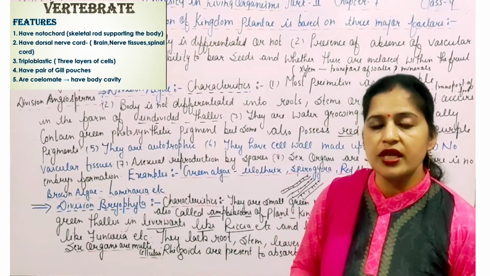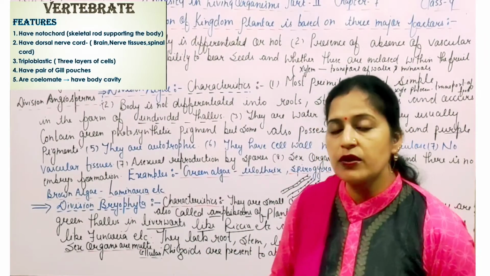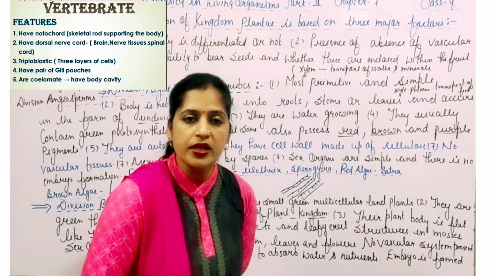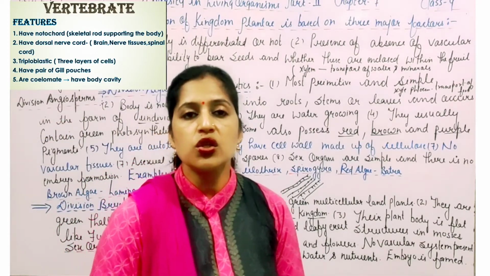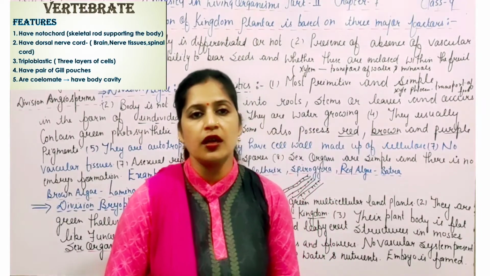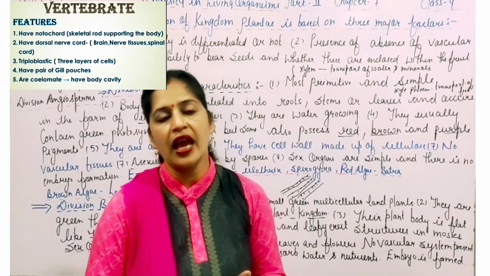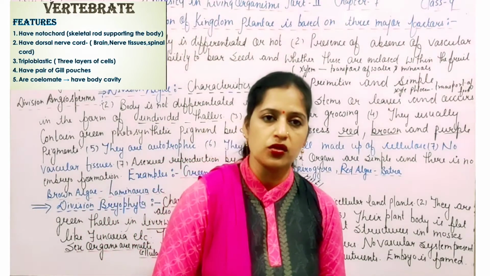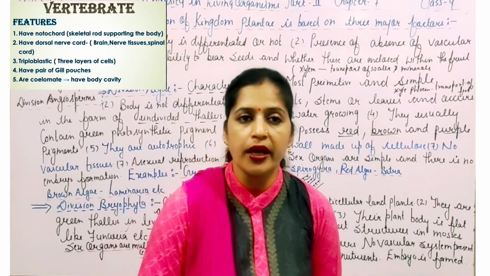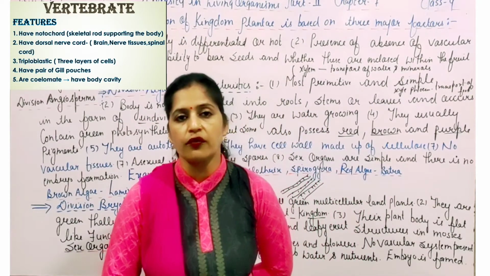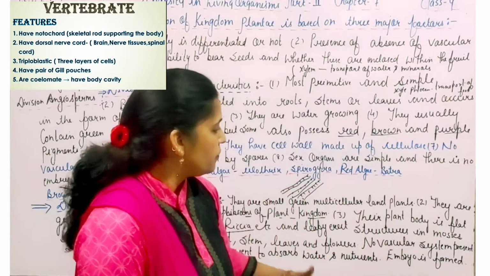The sex organs of division Bryophyta are totally multicellular. Rhizoids are present. The rhizoids are present in these plants, and what do the rhizoids do? To absorb the water and nutrients from the soil, and after the absorption they are circulated to the various parts of the plant. And there is the formation of embryo. Embryo is formed after the process of fertilization. So all these are the characteristics of the division Bryophyta.